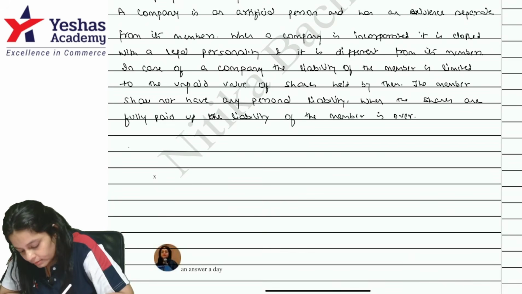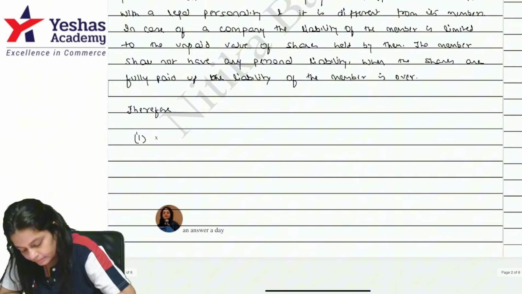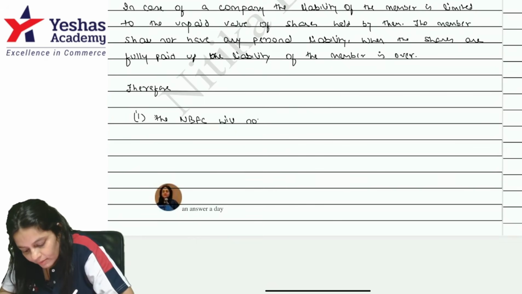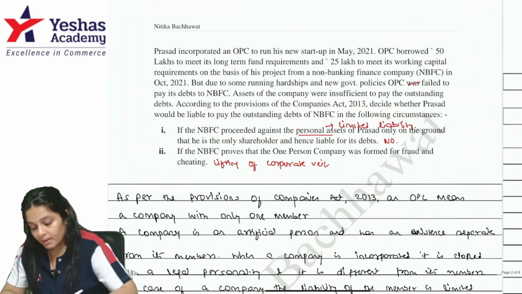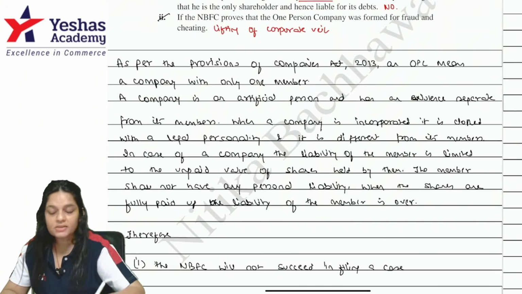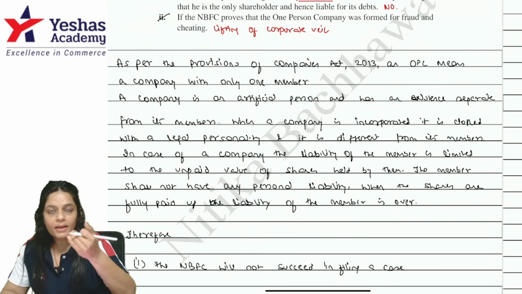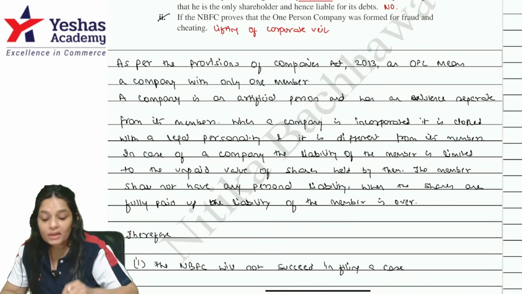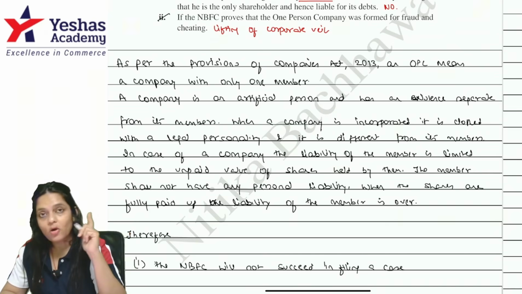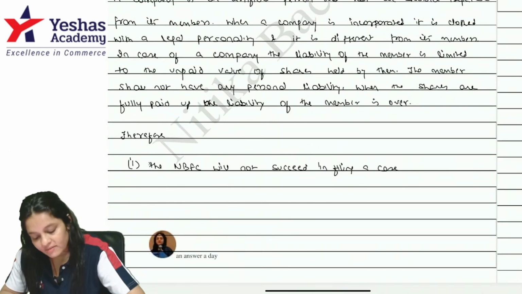But anyway, we have written it's a company. Therefore, the NBFC will not succeed in filing. And one more thing, this separate legal entity I have written also because of the lifting of the corporate veil, because the lifting of the corporate veil is an extension of the separate legal entity. So I need to write about separate legal entity because I'm writing about the lifting of the corporate veil. Okay? So the NBFC will not succeed in